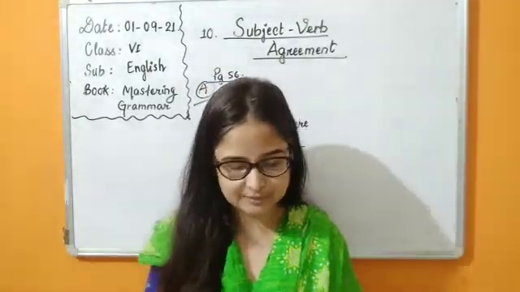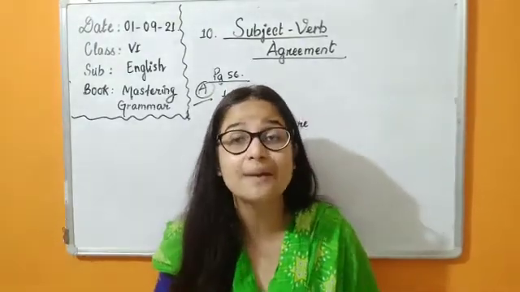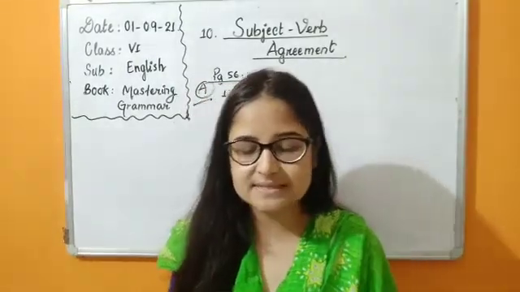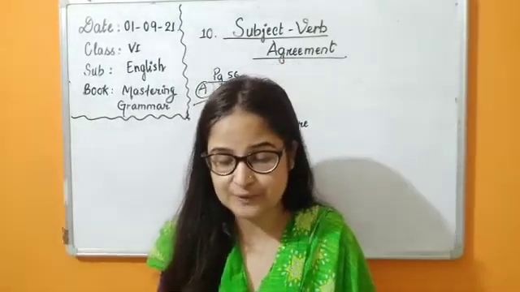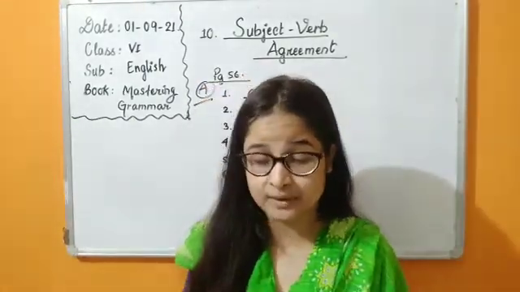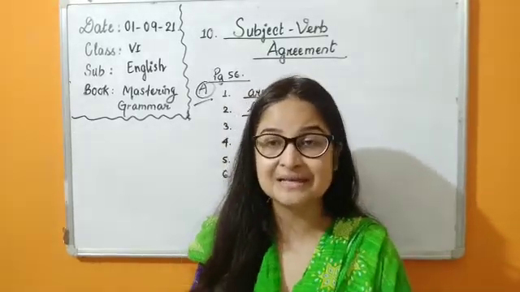If there are two subjects in a sentence, the verb is plural. Rita and Maheshwari are best friends. Okay, Rita and Maheshwari are best friends. When the subject consists of two pronouns or nouns and is joined with as well as or with, the verb must agree with the first of them. Now what did I tell you here, children?